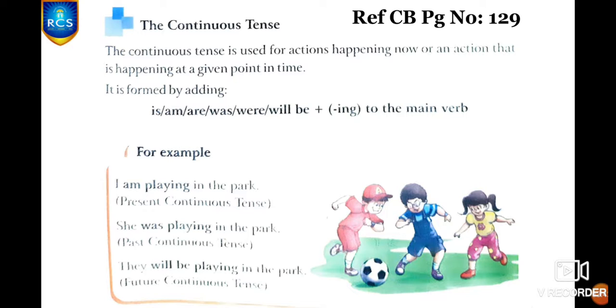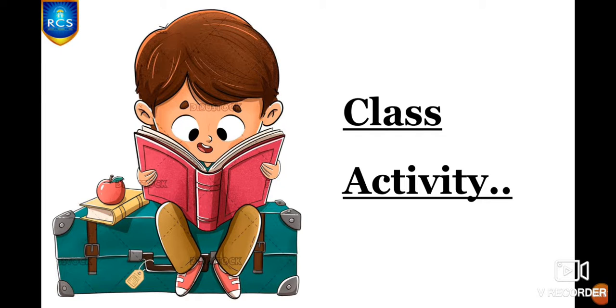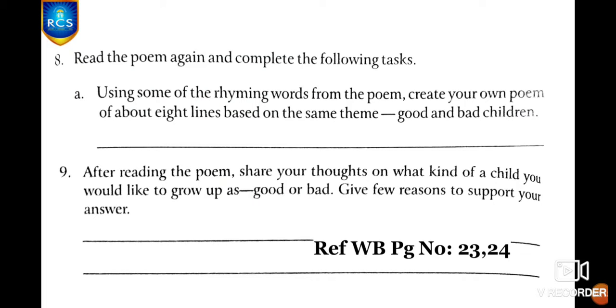And for past continuous tense, was or were plus verb plus ing. She was playing in the park. They were playing in the park. And for future continuous tense, will be plus verb plus ing. They will be playing in the park. He will be playing in the park. And children, I hope you are clear with the simple tense and the continuous tense, right? And now we are moving on to our class activity for today's session.